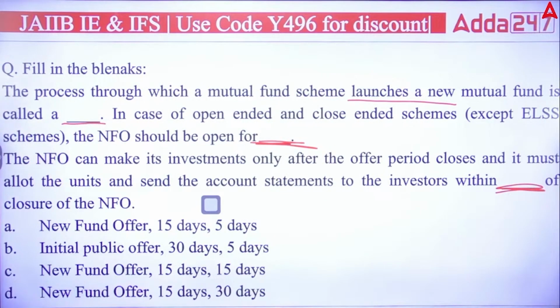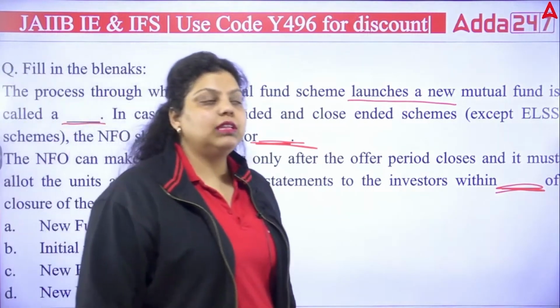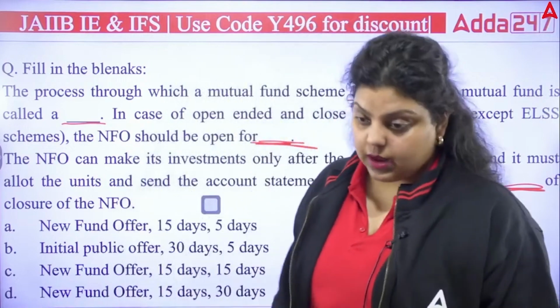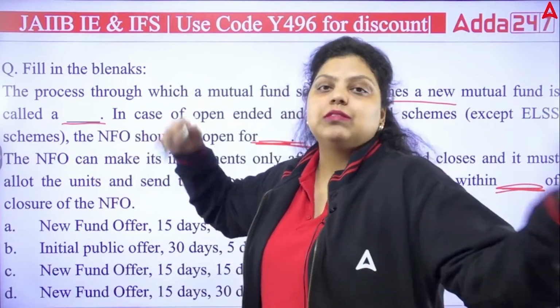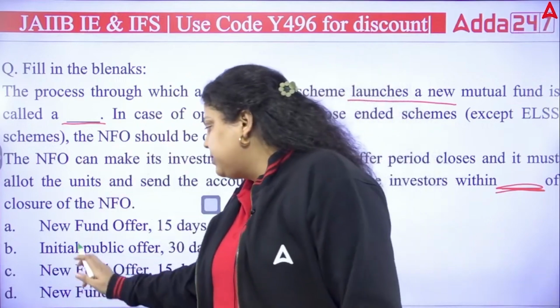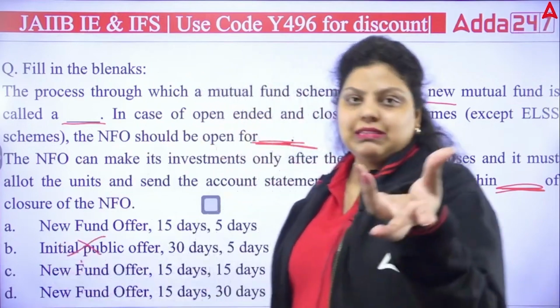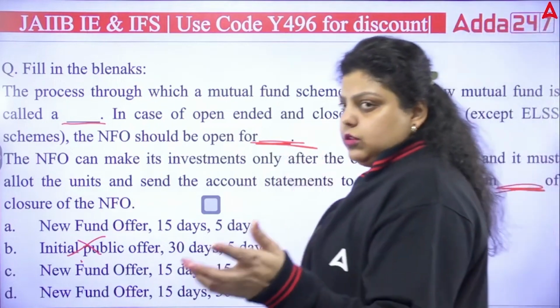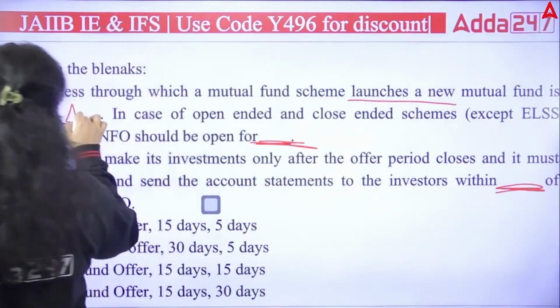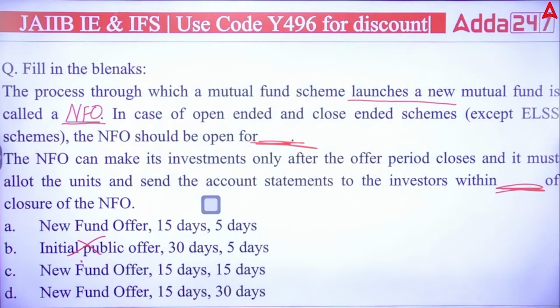Now you have to answer which of the following is correct. Now I guess it's very easy. It cannot be IPO, because IPO is the initial public offering whenever the company issues shares for the first time. That is IPO. And here you are not issuing shares, you are issuing a new scheme in the mutual fund. So it cannot be your second statement. It means the second option. It is new fund offer, that is definitely correct. That is NFO. So it is your new fund offer.